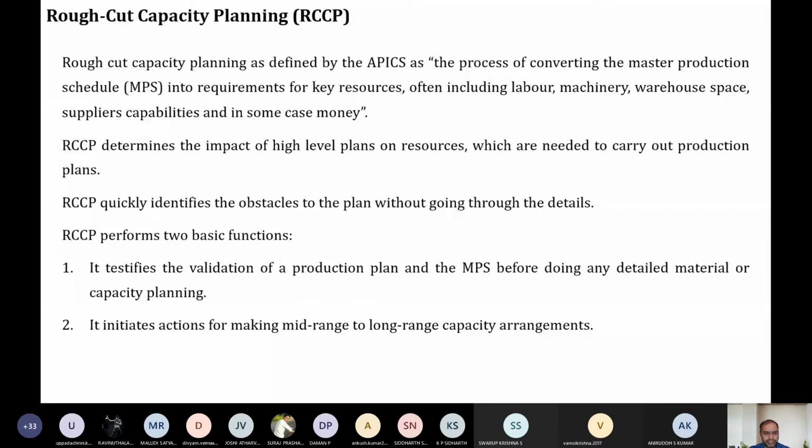But to do this rough cut capacity planning, you should have a detailed master production schedule. Only with the detailed master production schedule will you be able to determine the material required, or the capacity required to construct the house. And this is possible if you have the money. It's mid-range. We can predict this work in the mid-range capacity.